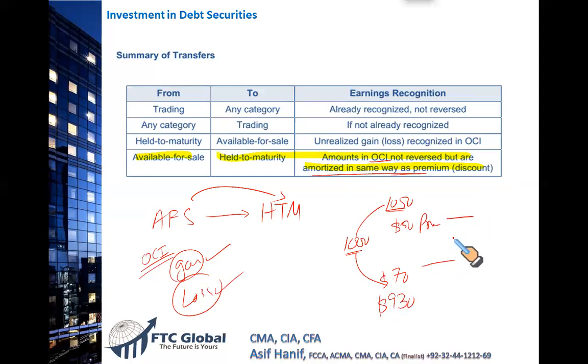How it is done, the computation, it's all coming in your group. Please do watch if you really want to understand the discount and the premium amortization. Otherwise, for this specific topic, you just need to know what I've told you. But if you want to go for deeper detail, you will get it. So, gentlemen, if there is any gain and loss related to these AFS which are being transitioned into HTM, that gain and loss will be amortized in the same way as you amortize premium and as you amortize the bond discount. And I'm sure you would learn it in detail later.